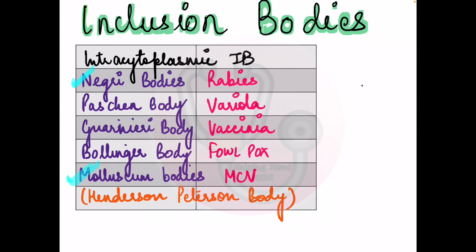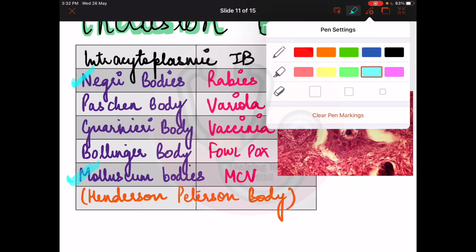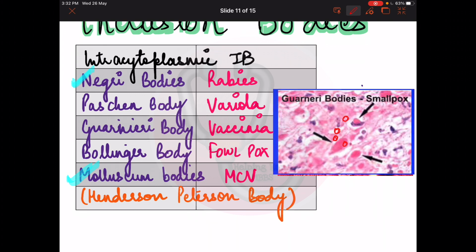I've put up pictures as well. So this is a characteristic Negri body. Let me show you. Okay, so you can see these are present in the cytoplasm of the cell. These are the Negri bodies in rabies. Okay, then, so this is the Guarnieri body. I've also put a picture of the Guarnieri body. As you can see, it is present in vaccinia, that is smallpox.